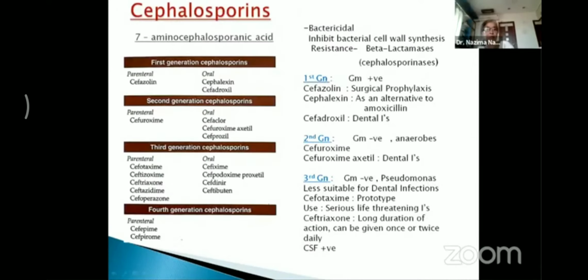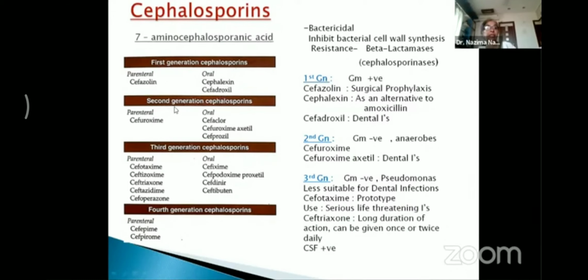Now, coming to the other group of drugs, the cephalosporins. Cephalosporins again belong to the beta-lactam antibiotics because their nucleus consists of a beta-lactam ring. It is called 7-aminocephalosporanic acid. These drugs are classified into four generations. The first generation is again classified into parenteral and oral. Parenteral drugs like cefazolin, whereas oral drugs we have cefalexin and cefadroxil.